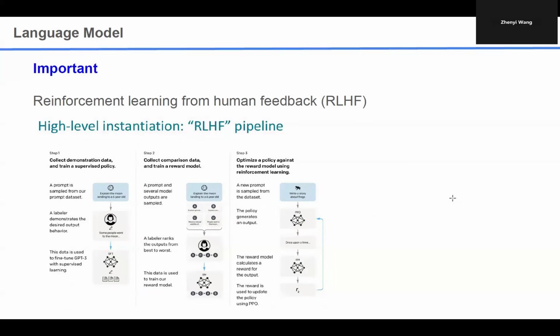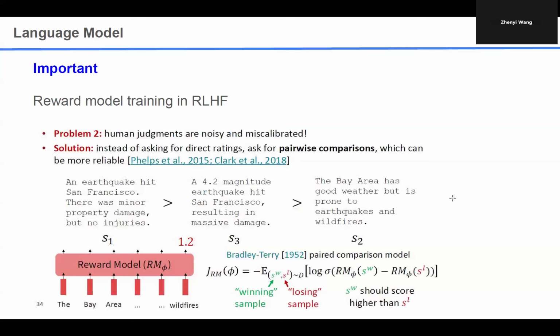If we accumulate these errors and then perform the reinforcement learning, it will make the training more difficult. So direct preference learning skips the second step of reward modeling and directly jumps to the third step. We only train the policies, without the reward model.